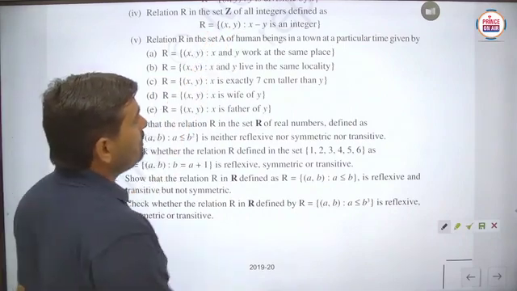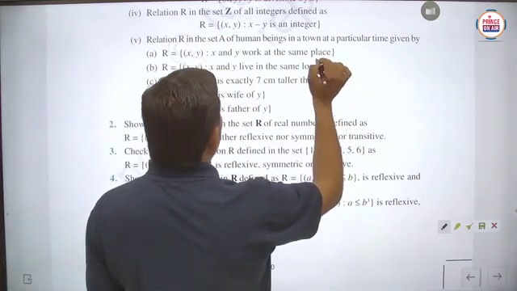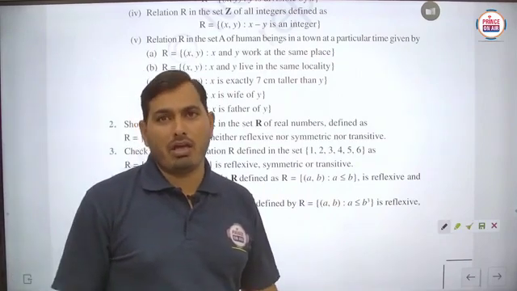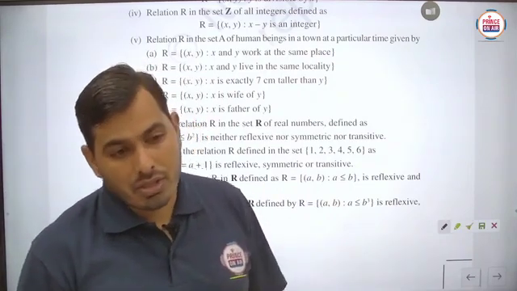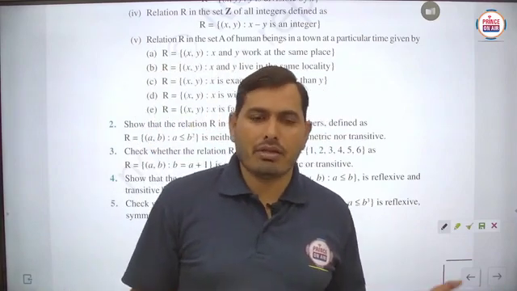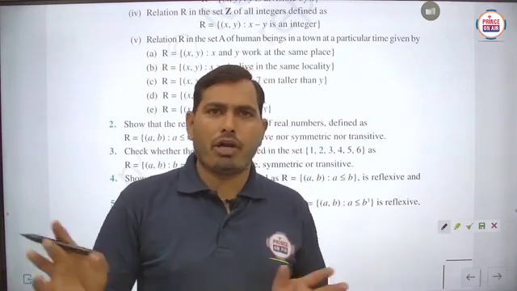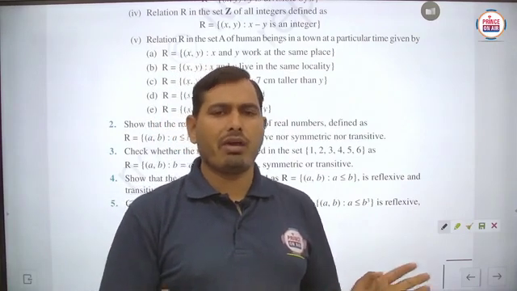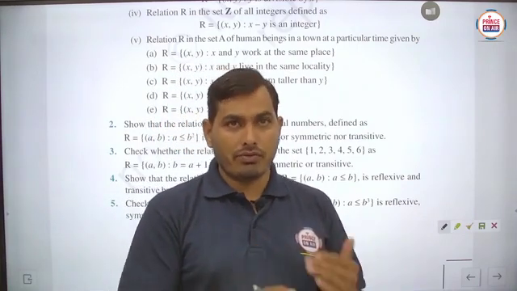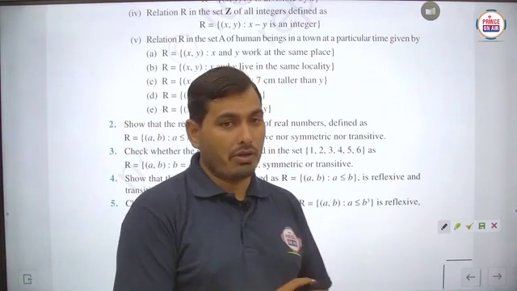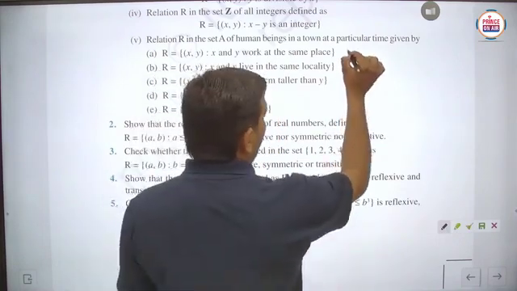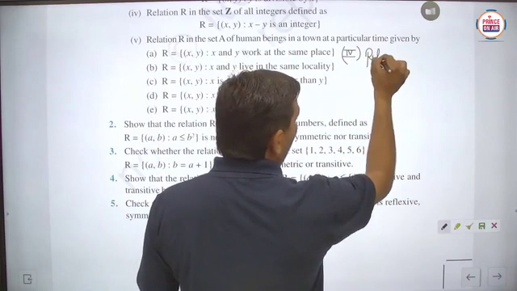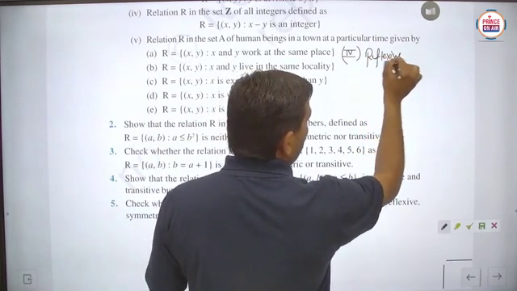First of all, we will check for the symmetric, and here integers are infinite, so we cannot make the proper ordered pairs here, because there are so many integers. That's why an infinite number of ordered pairs will exist here, and it is not possible to write them here. That's why we are not writing the roster form here. We just have to check each and every part. So for the fourth part, firstly we have to check for reflexive, whether it is reflexive or not.